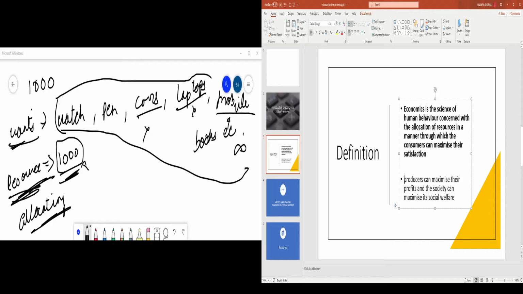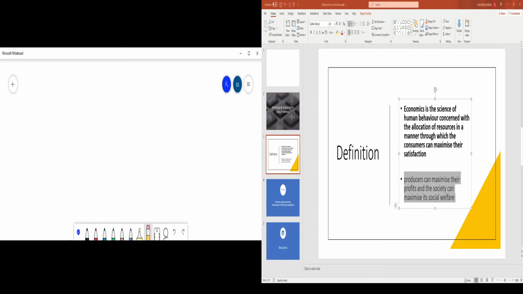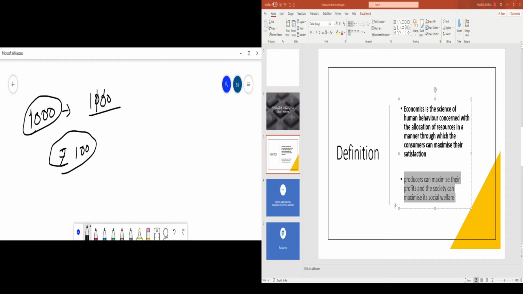Now coming to the other part, producers can maximize their profits and society can maximize its welfare. What this means is that, let's say I'm a producer, let's say I'm a seller, right? I produce something costing 1000 rupees, I sell it for 1100, let's say, and I make a profit of 100 rupees, right?